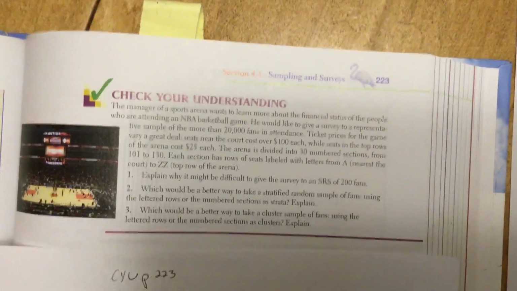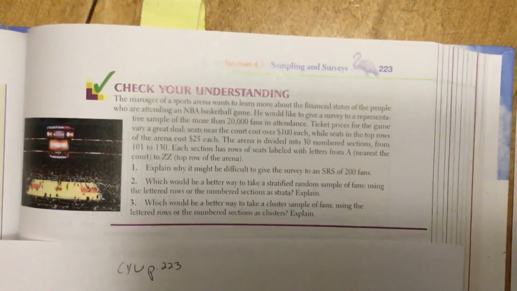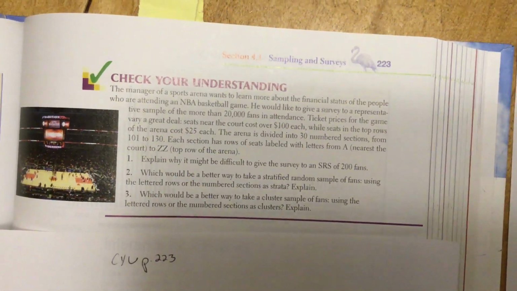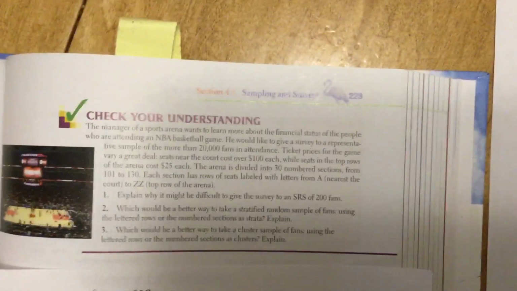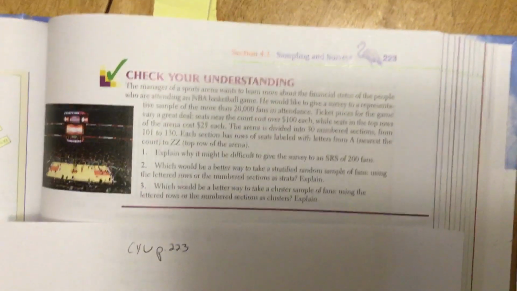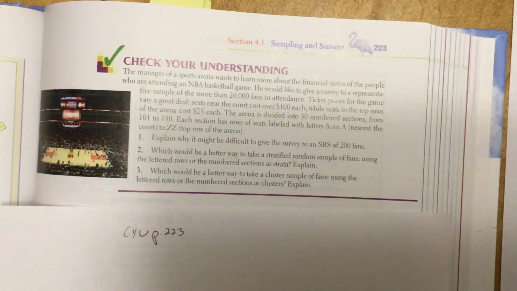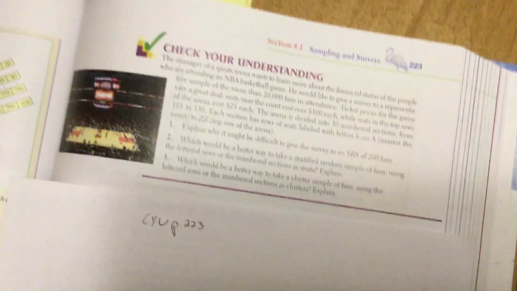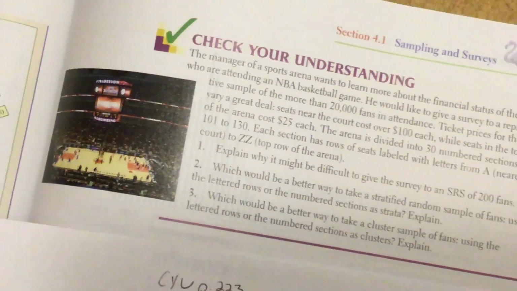Ticket prices for the game vary a great deal. Seats near the court cost over $100 each, while seats in the top rows of the arena cost $25 each. The arena is divided into 30 numbered sections from 101 to 130. Each section has rows of seats labeled with letters from A, which are nearest the court, to ZZ, which is in the top row of the arena. 1. Explain why it would be difficult to give the survey to an SRS of 200 fans.